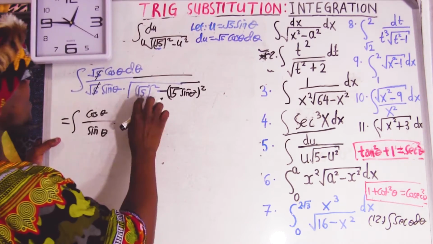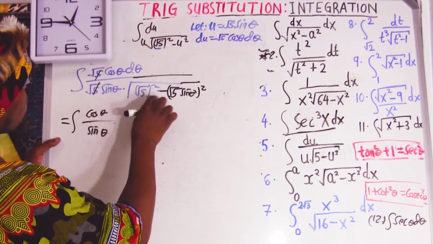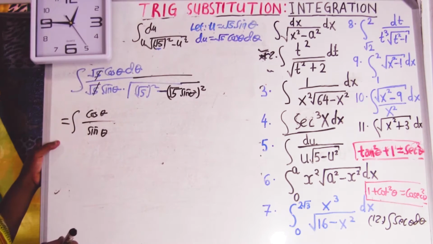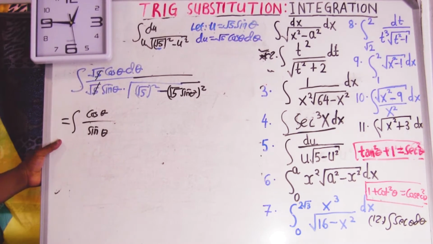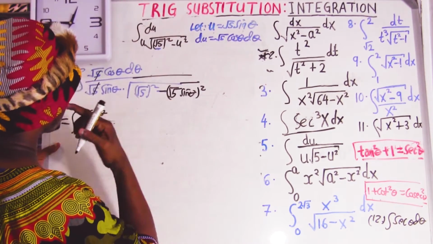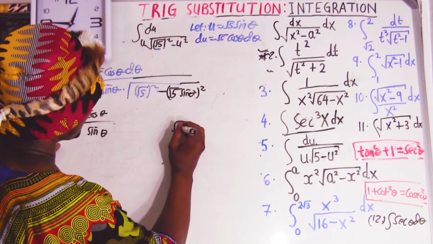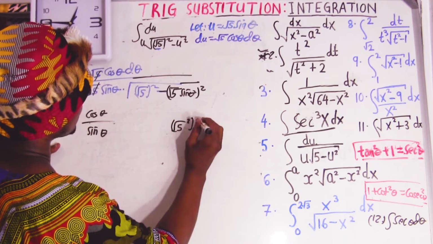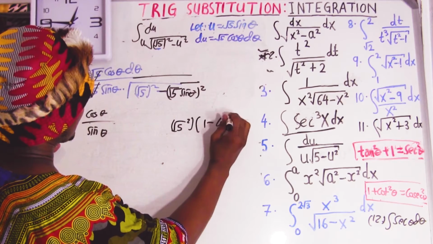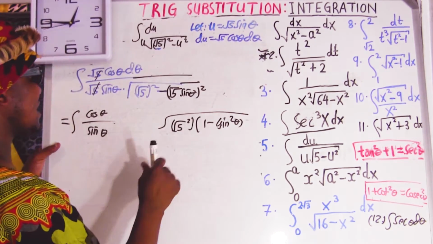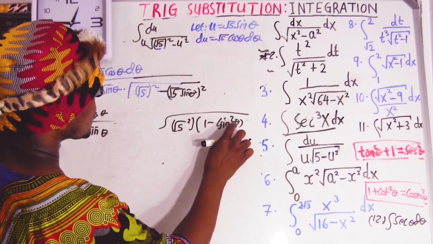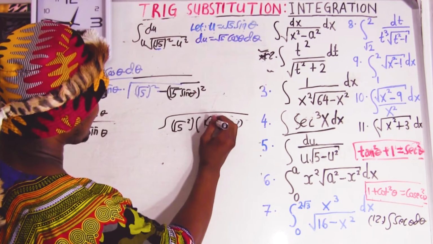Square root of 5 is going to be squared, and that's going to be cos, but I want to know the number here. Look, if I take 5 here, it's going to be 1 minus... Oh, we got this one. Okay, now I understand. So this is going to be 1 minus sin squared, which equals cos squared. So this is going to be cos squared.